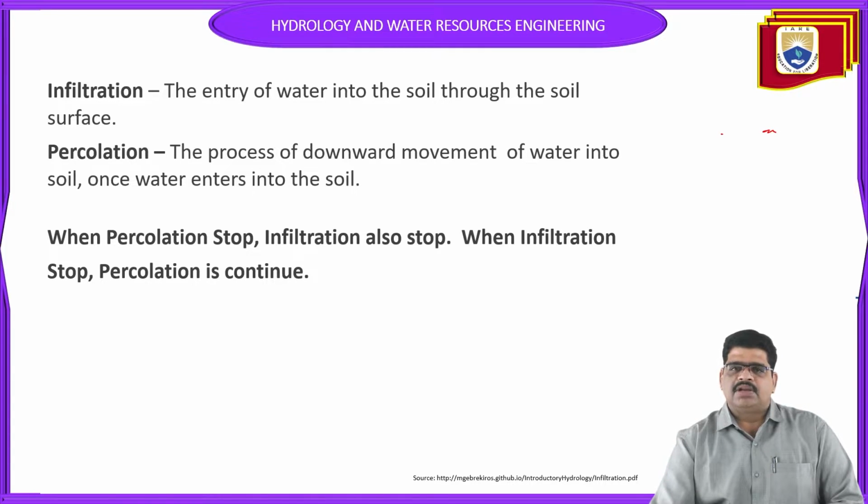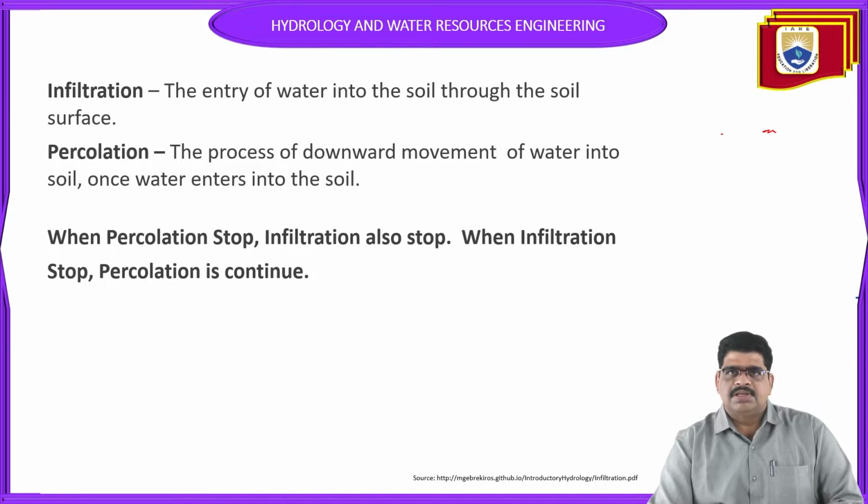It means the water which has already entered is moving downward due to the percolation process, and the water above moves from the top layer to the bottom layer. So there is an interrelation: when percolation stops, infiltration automatically stops, whereas when infiltration stops, percolation continues.